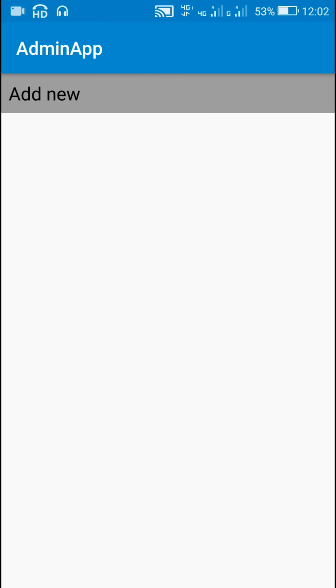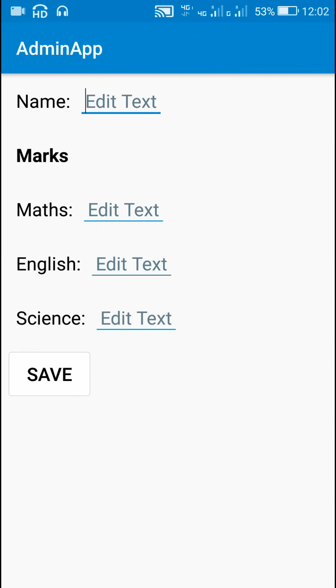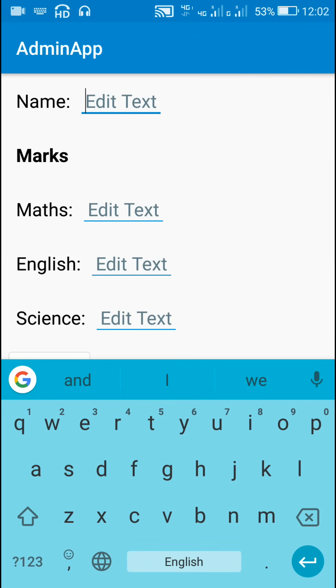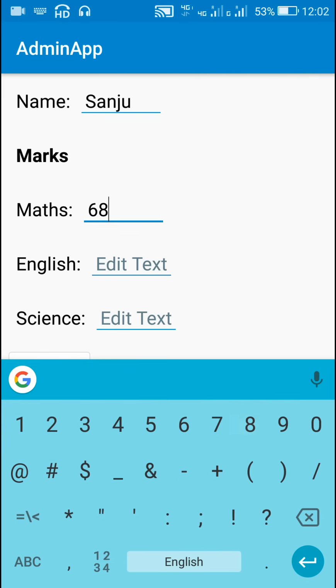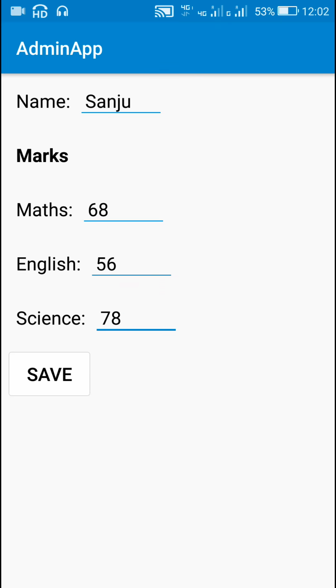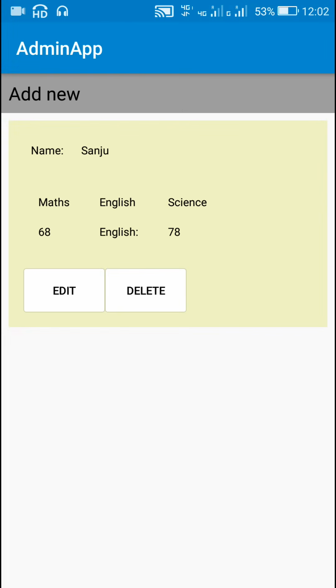So here at present the admin app doesn't contain any data. When I click on add new, I am taken to the add page, and here I can add a name and marks in different subjects. And then when I click on save, it is saved and displayed on the main page.